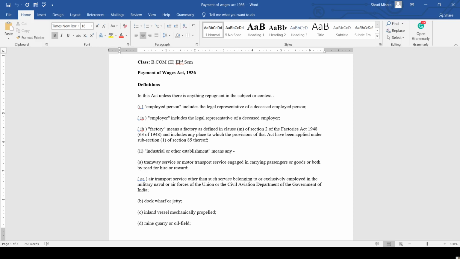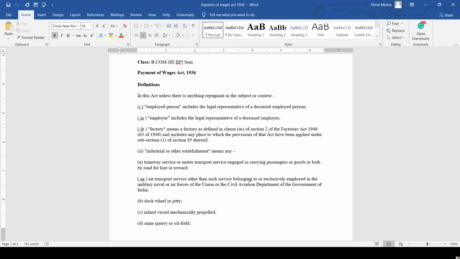Now, let's begin with the employed person. Employed person includes the legal representative of the deceased employed person. Deceased employed person means that person who is ill or disabled, or who was working in the organization but is now disabled. That is called an employed person. Right, the next one is employer. It includes the legal representative of the deceased employer.